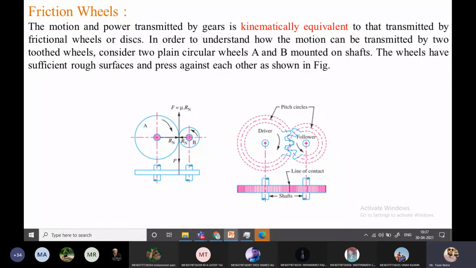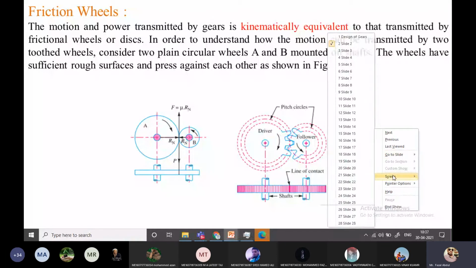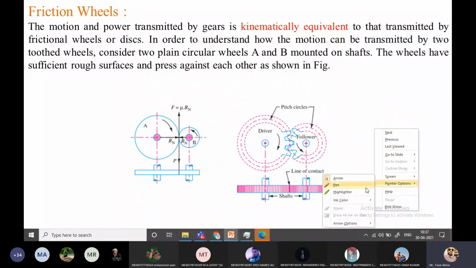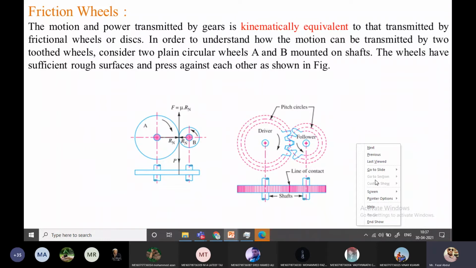That was a small video clip for understanding how the gear is going to attach and how the motion is transmitted. Now, friction wheel. You are already aware of the friction wheel. The friction wheel is nothing but one kind of disc. On the disc, surface roughness is there, which means friction material is coated.